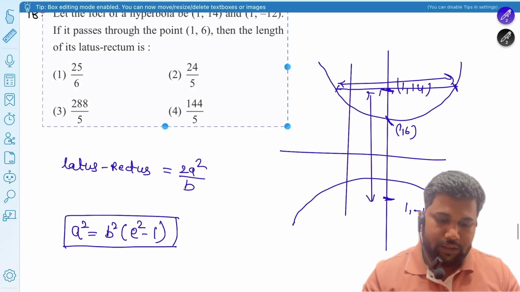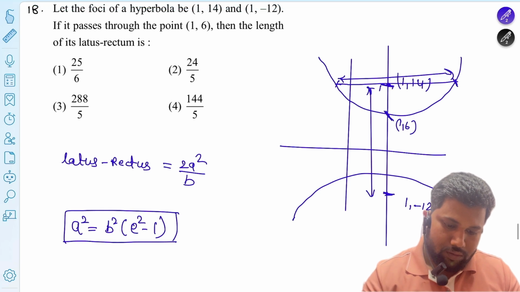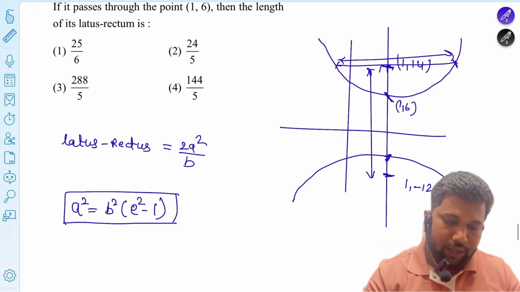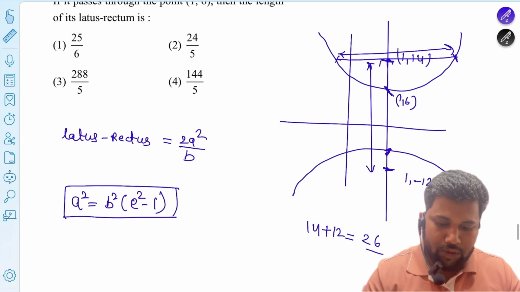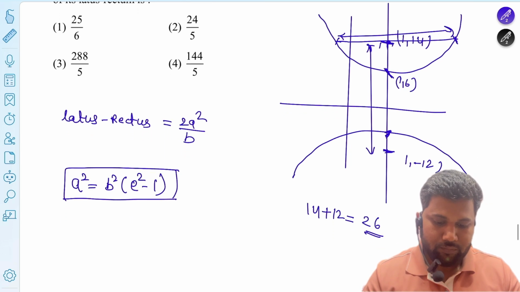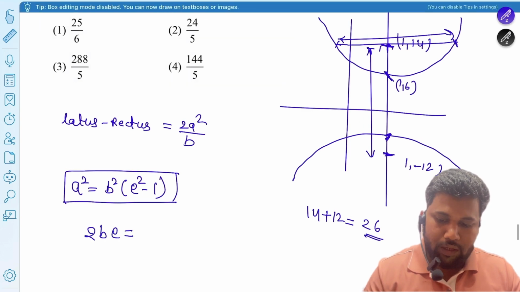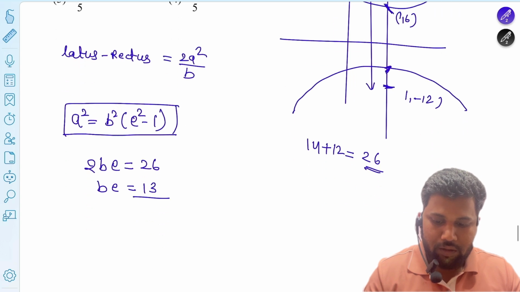So how much is the distance from 14 to -12? From this point to this point it is totally 2be, and 14 plus 12 equals 26. So 2be is equal to 26, so be is 13.